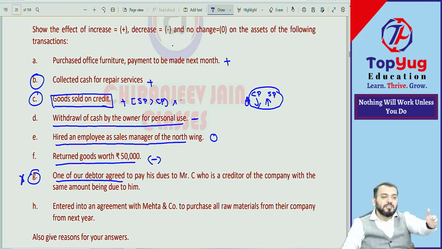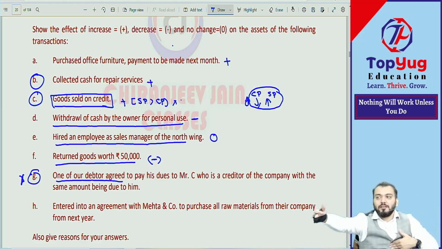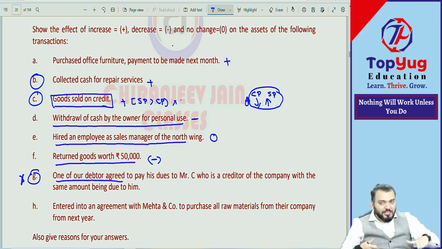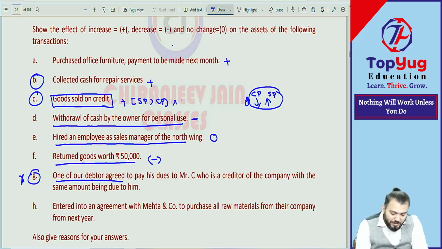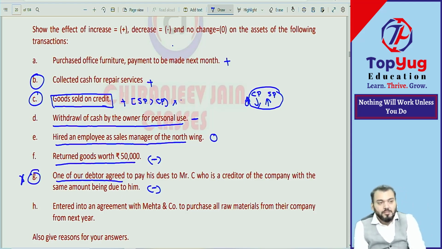Suppose you are my debtor, some amount is receivable, and C is my creditor, some amount is payable. I will ask my debtor to pay him. So in my books, debtor will decrease and creditor will also decrease. Asset is decreasing, so this will be point G, minus. Understood? I now will not receive and I will not pay, so both decrease.